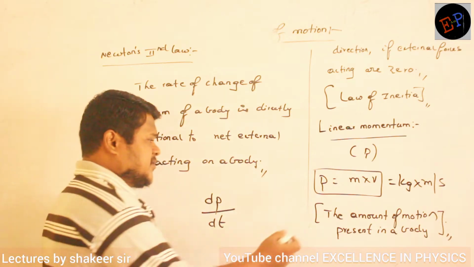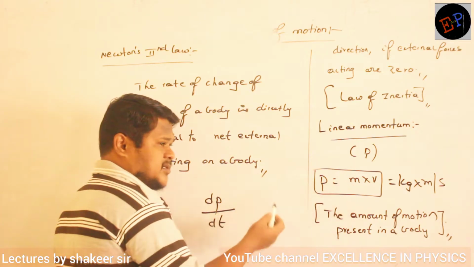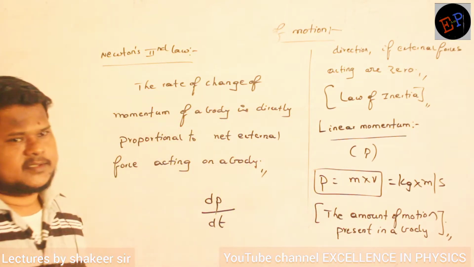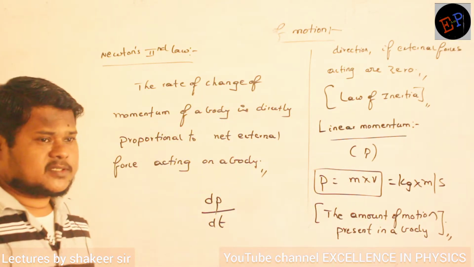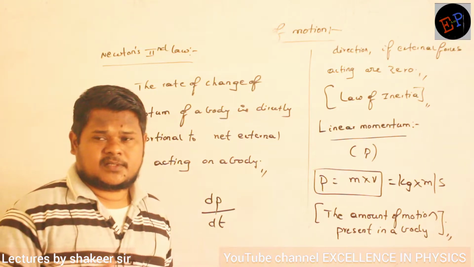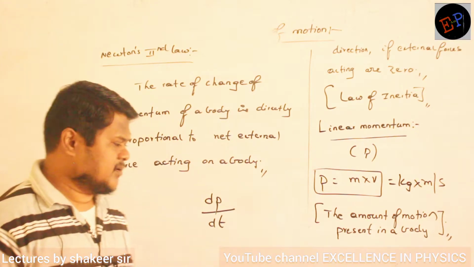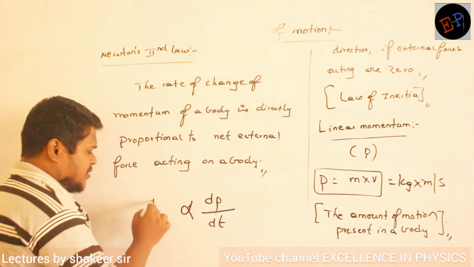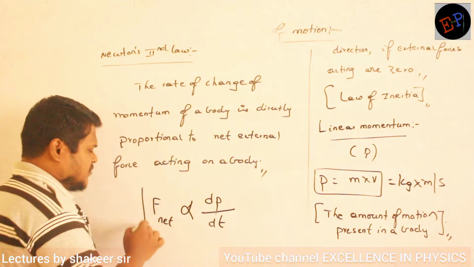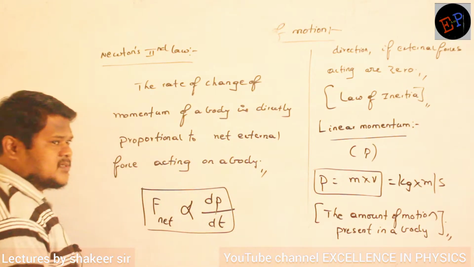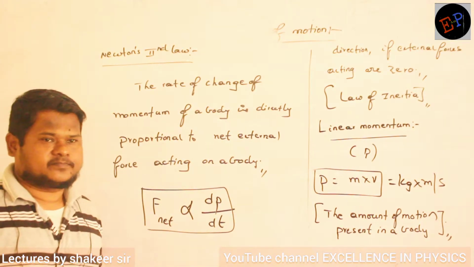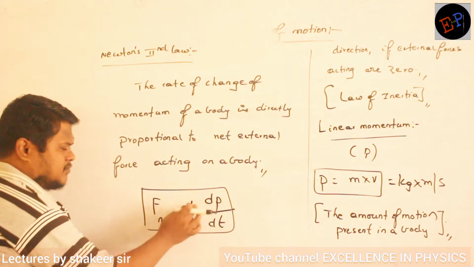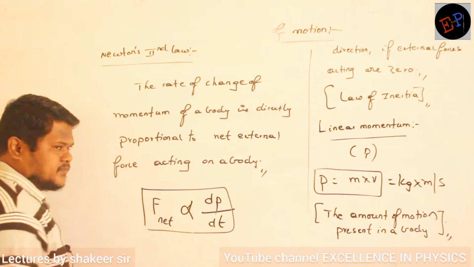What are they? Mass and velocity. If you change the mass of a body, momentum will change. Similarly, if you change the velocity of the body, then also momentum will change. So momentum can be changed in two ways: either you change mass or you change velocity. Clear? So that change in momentum depends on the net external force acting on the system. This is called Newton's second law. So rate of change of momentum is directly proportional to force.